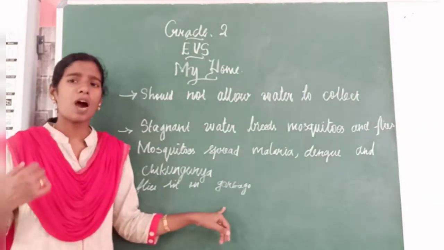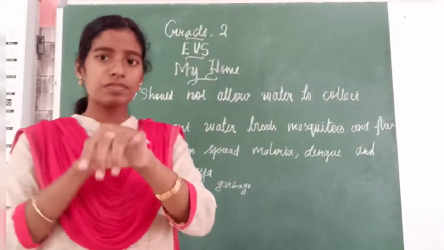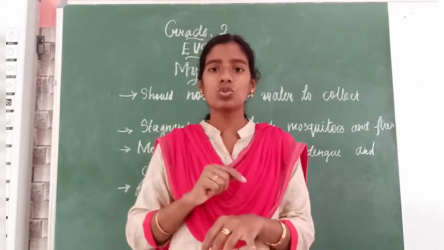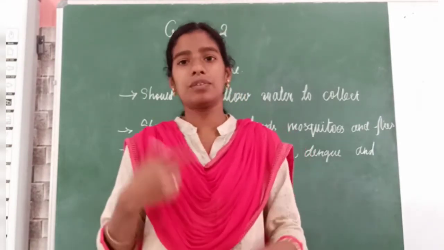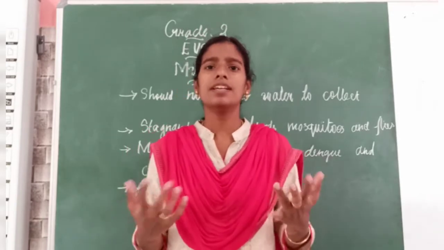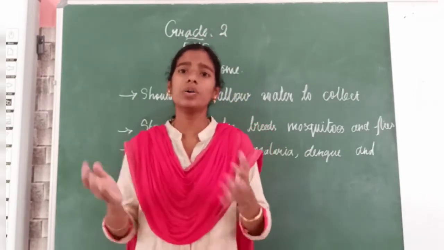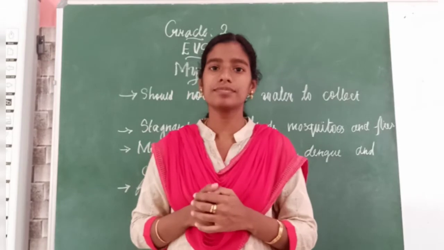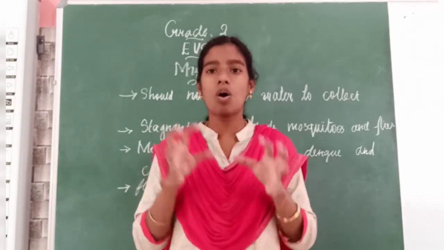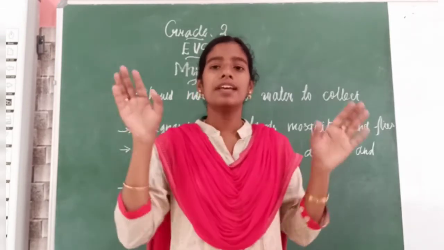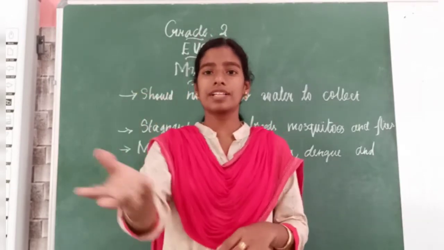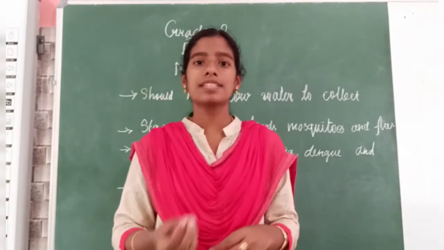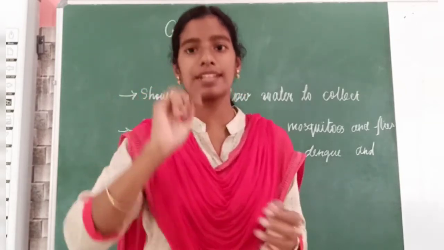These flies can cause many diseases. How can these flies cause them? Mosquitoes will bite us so that they inject the diseases into our blood. How do these flies cause them? For example, the house fly. How can it harm us? Actually, this house fly will fly and go sit in, for example, the snacks you are eating. It will come and sit on those snacks.